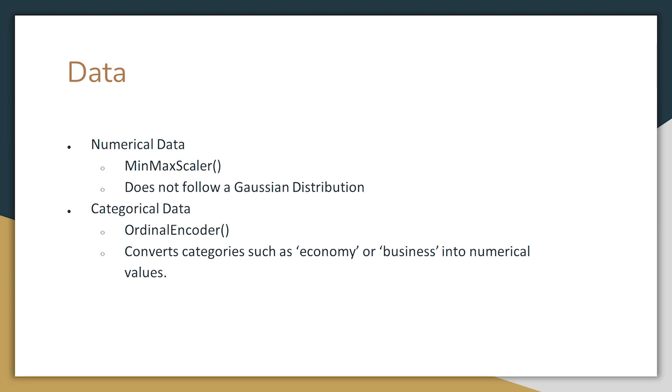These pipelines are then joined using column transformer, applying the transformations to every column in our dataset. With all of this done, the data is transformed into something more easily analyzed by the models I'm going to talk about in a second.